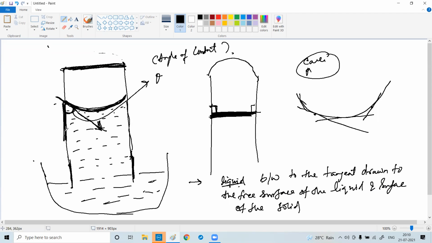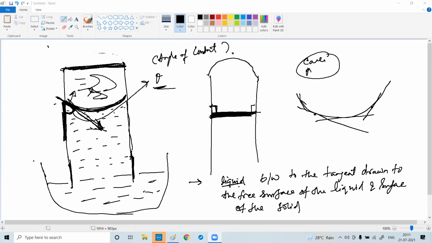So this is the surface of the solid, this is the glass vessel, and this is the free surface. Free surface is the surface which is facing the air. Here we have air, yes or no? So anything which is touching the air is called a free surface. So the tangent drawn to the free surface and the solid is called the contact angle. Is it clear?